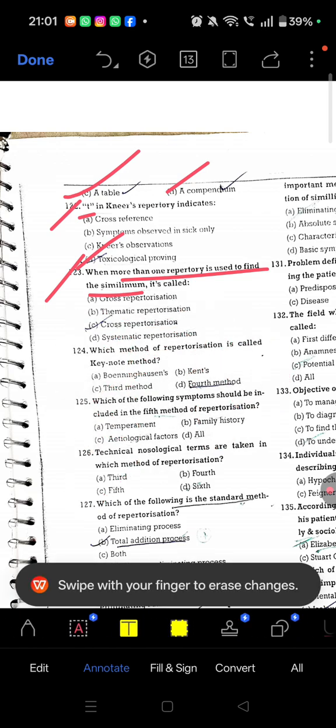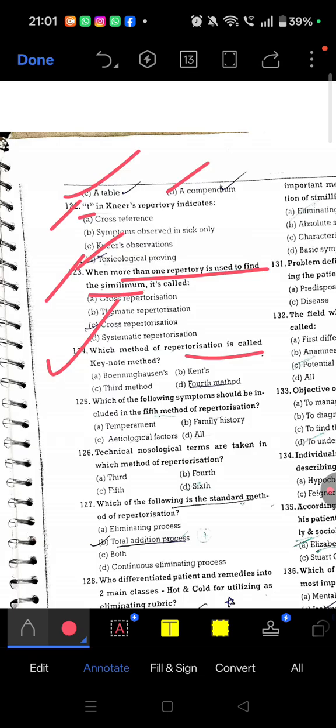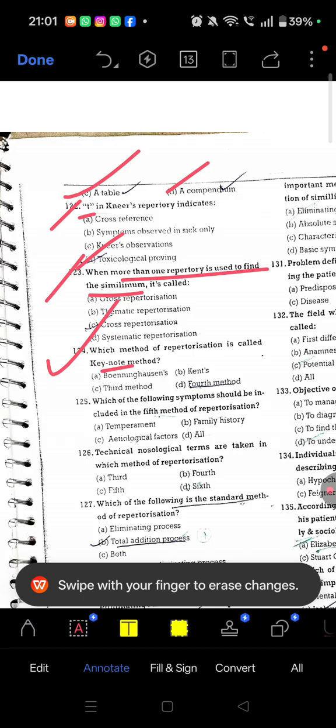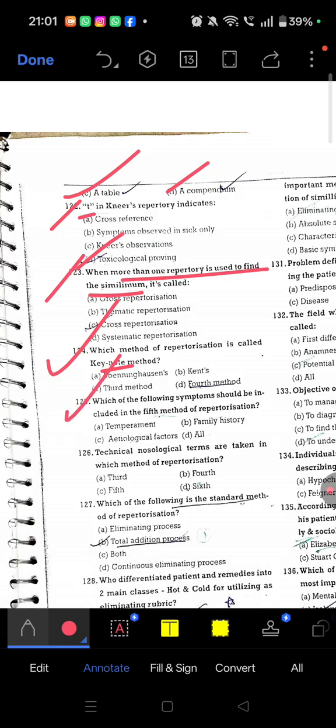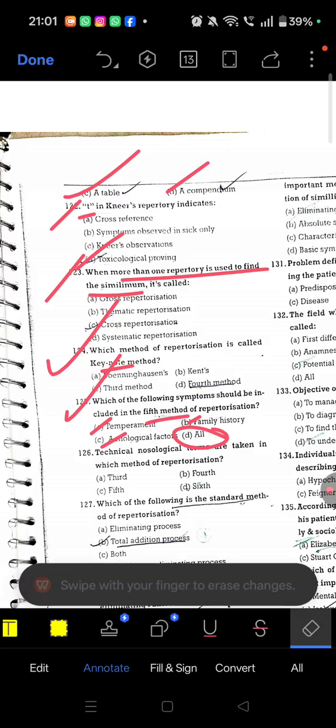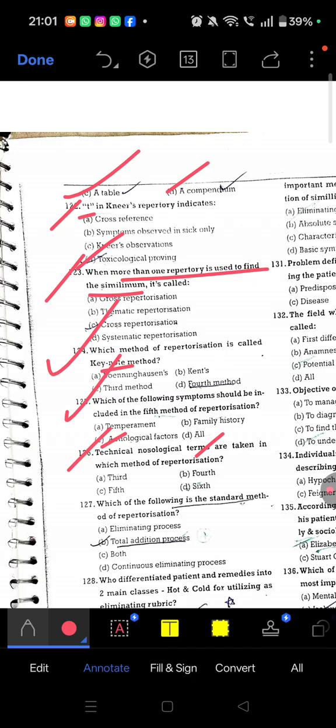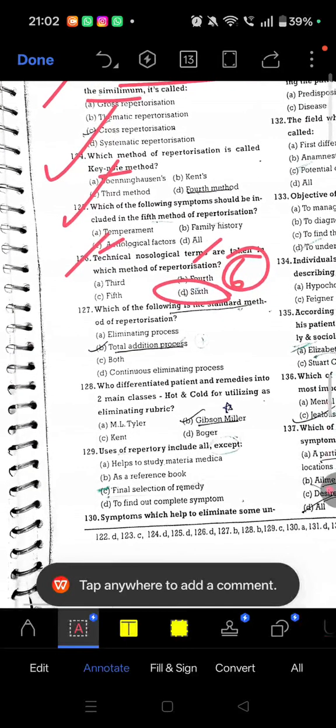Option C. Question 124. Which method of repertorization is called the keynote method? The fourth method is known as the keynote method. Next, 125. Which of the following symptoms should be included in the fifth method? In the fifth method we see all these symptoms: temperament, etiological factor, family history and everything. Question 126. Technical nosological terms are taken in which method? The last method, the sixth method, where we consider nosological terms.